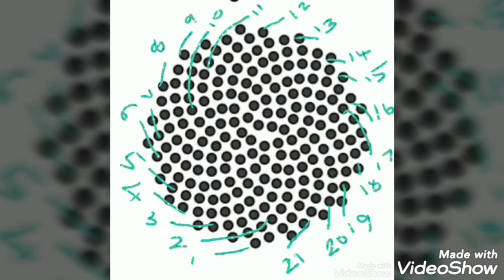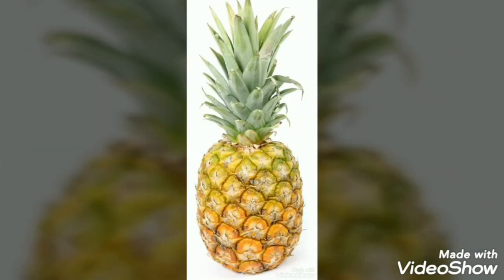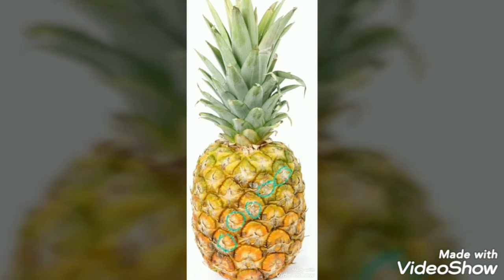If the size of the sunflower is much greater, the number of spirals will also be more, but it will be a number in the Fibonacci sequence. So, consider the case of a pineapple. Look at the number of scales in a pineapple. The scales are arranged spirally, and if we count the number of scales, that will be a number in the Fibonacci sequence. Sometimes it will be 8, sometimes 13. Like that, always it will be a number in the Fibonacci sequence.